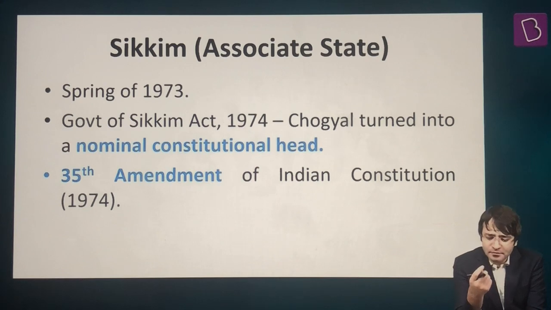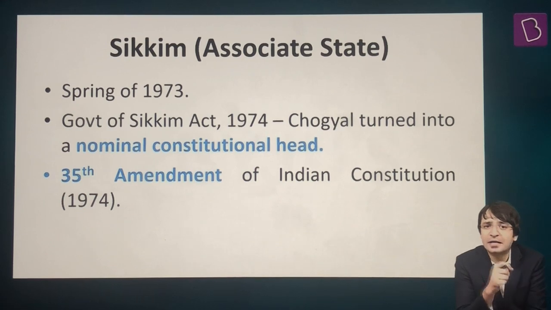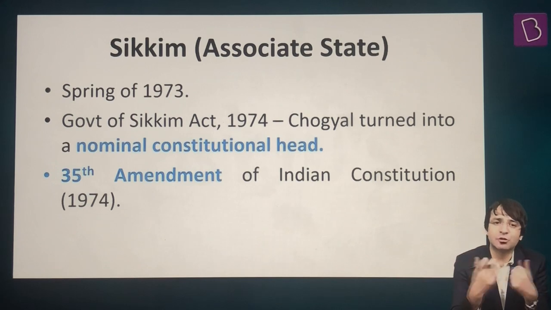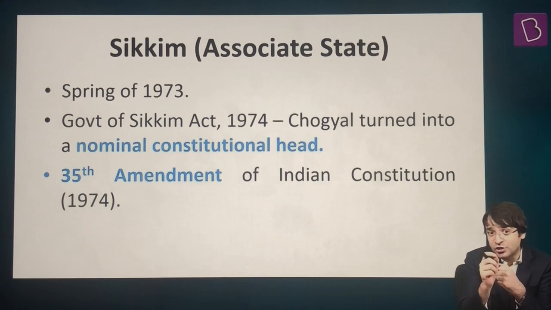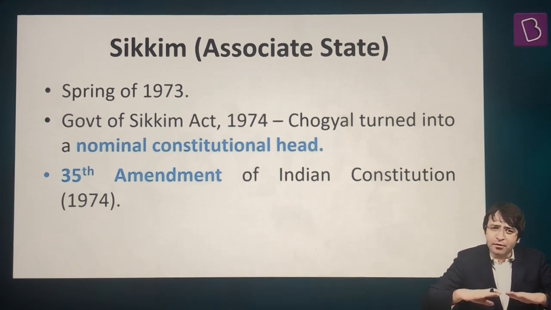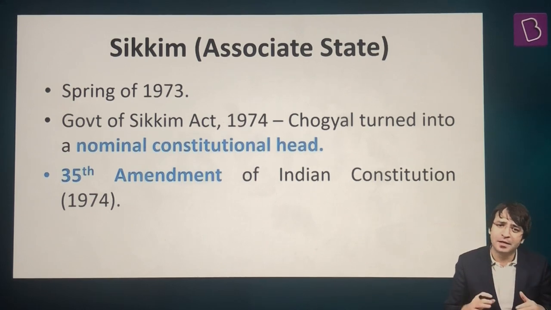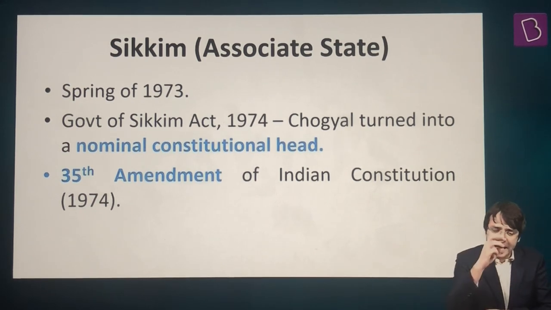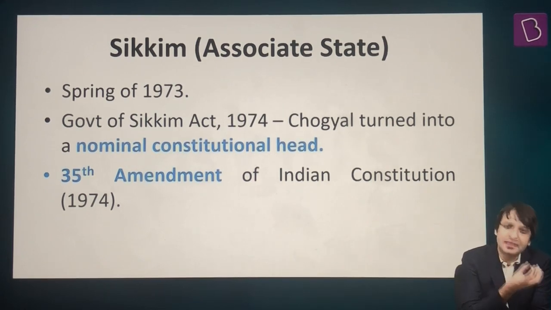Some people say that Indian Intelligence Agency, the external intelligence agency that we have, RAW, Research and Analysis Wing, played a very important pivotal role in molding the public opinion in Sikkim so that Sikkim, which is strategically located, also becomes part of India. And then there were protests in Sikkim, the spring of 1973, where large-scale protests broke out and the people in Sikkim, they wanted to be part of India. Ultimately, there was a compromise. And there were three parties to this compromise: Chogyal, the people of Sikkim, and the government of India.